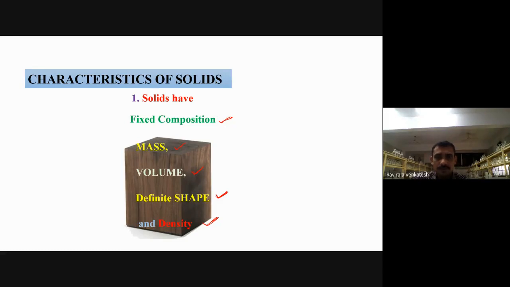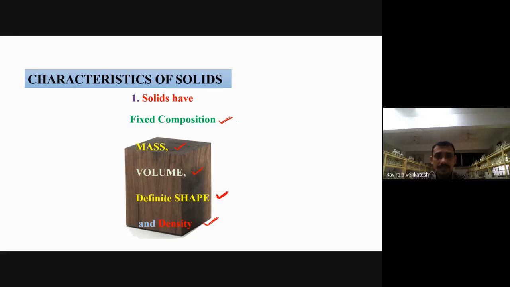Solids have 5 characteristics. One is fixed composition, then mass, volume, and a definite shape. Every solid will have a definite shape, but gases do not have a shape. Gases do not have volume; the container volume will be the volume of the gas molecules.